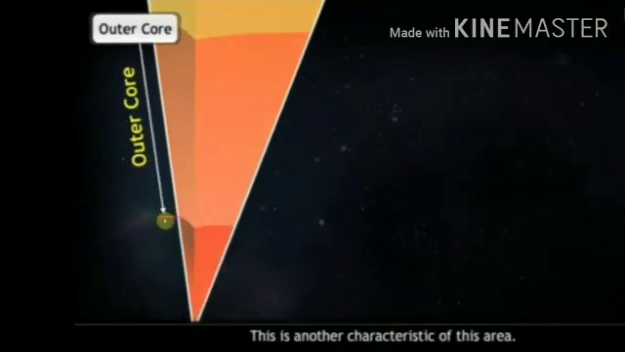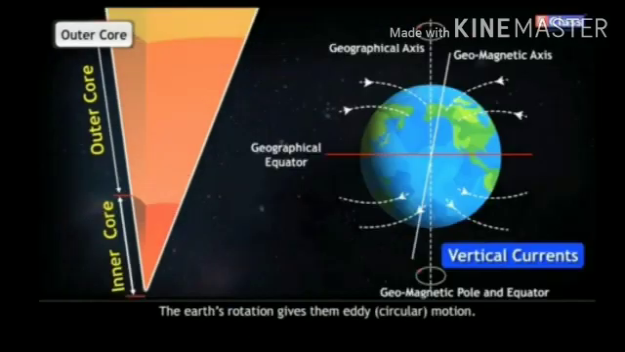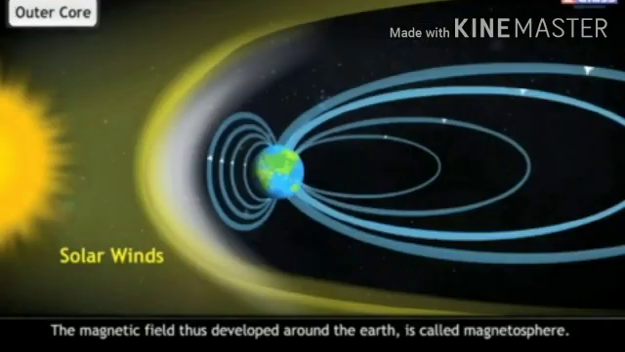We have learned that the outer core of the Earth's interior is liquid, and the proportion of iron is more in this layer. Vertical currents originate in this liquid layer. This is another characteristic of this area. The difference between the temperatures of the outer and inner core gives rise to vertical currents. The Earth's rotation gives them eddy, means circular motion. Electric currents develop in these spiral eddies of liquid iron and thus a magnetic field is created.